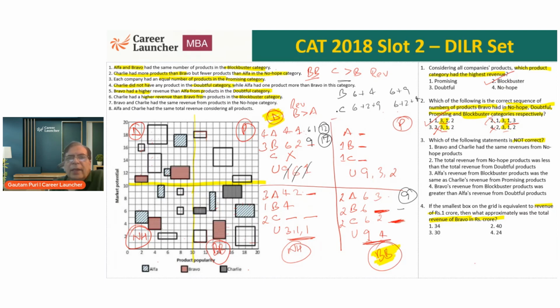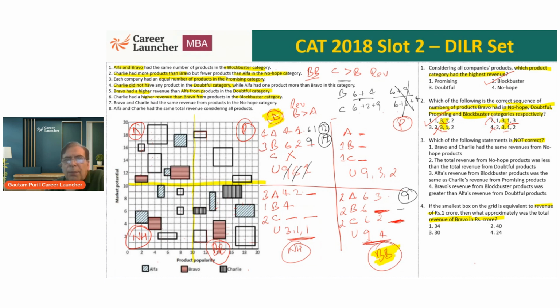We know Charlie should be greater than Bravo. In which case Charlie is greater than Bravo. So 10, 6 and 2, 8 and 9, 17. So 10 and 17. Okay. What is 9 and 6, 15? And 12. This case is wrong because in this particular case, Bravo has a higher revenue than Charlie.